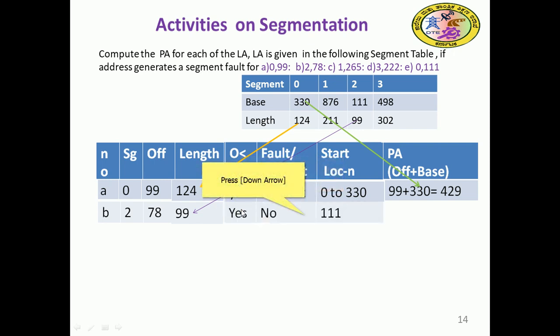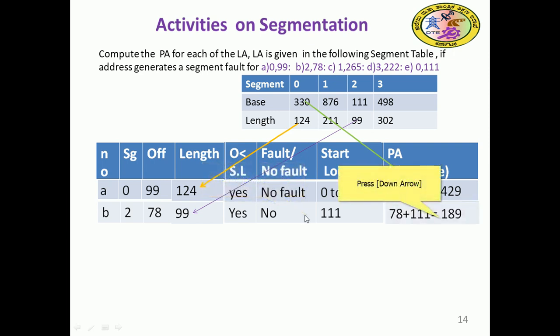So then we can allocate. The base of the second segment is 111, given in the problem itself.